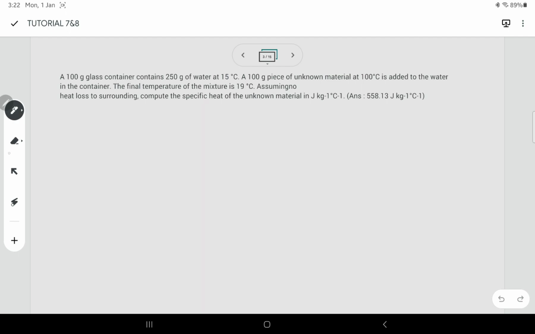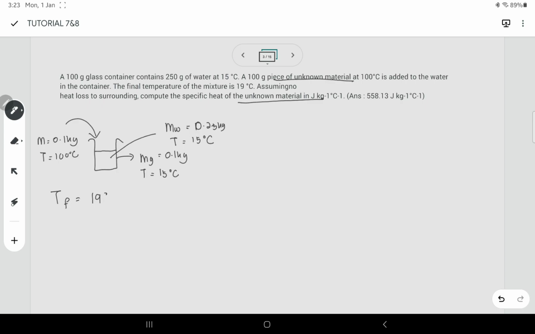Okay, the next one is a glass container contains 250 gram of water at 50 degrees Celsius. A 100 gram piece of unknown material at 100 degrees Celsius is added to the water in the container. The final temperature of the mixture is 19 degrees. Assuming no heat loss to surrounding, compute the specific heat of the unknown material. So we need to determine the value of C bagi unknown material.